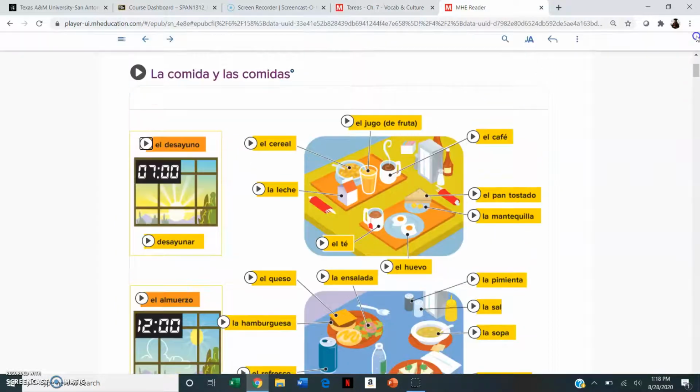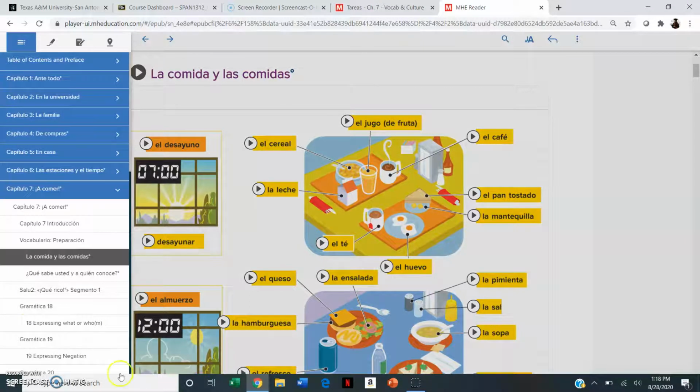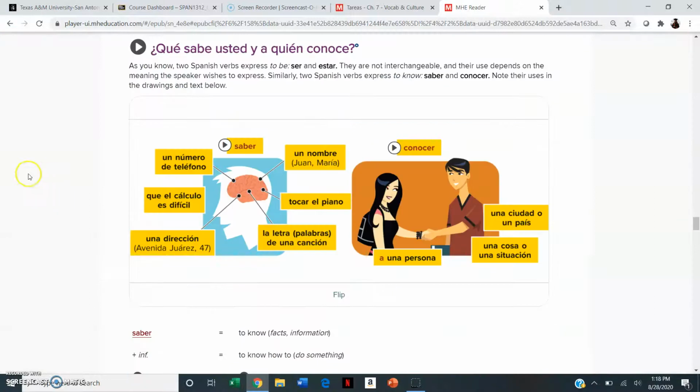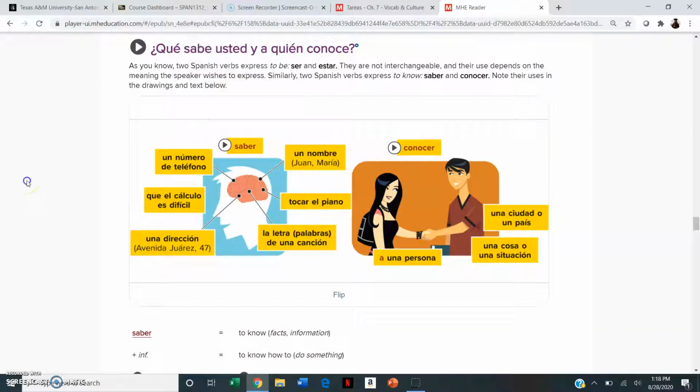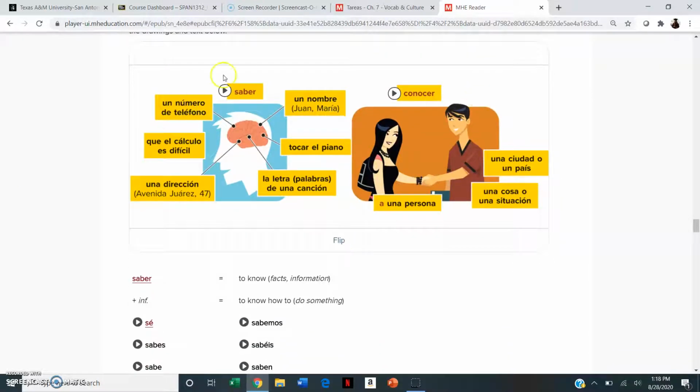Okay, so we'll go up and we can reference that section. ¿Qué sabe usted y a quién conoce? So here we're trying to understand the difference between saber and conocer. Okay, those two verbs, because they both mean to know in English. Okay, so it gives you here the different examples.